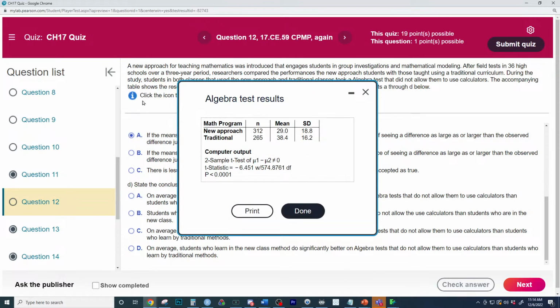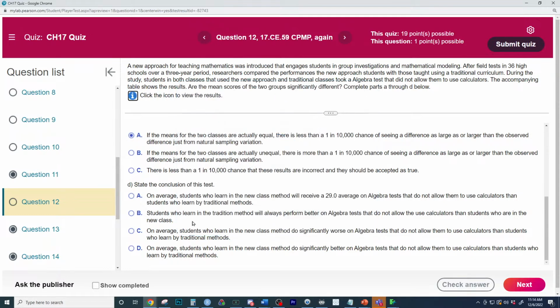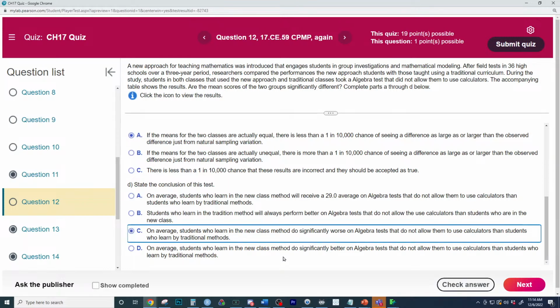When we look at the difference here, is it positive or negative? They're being really tricky. You can see that the means right here, traditional has a higher mean. Let's take a look. On average, students who learn in the new class did significantly worse on the algebra test that does not allow calculators, and students who learn by the traditional method did better. I think that's going to be it. The option saying on average, students who learn in the new method did significantly better is no.